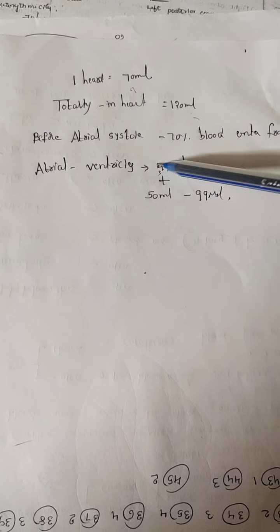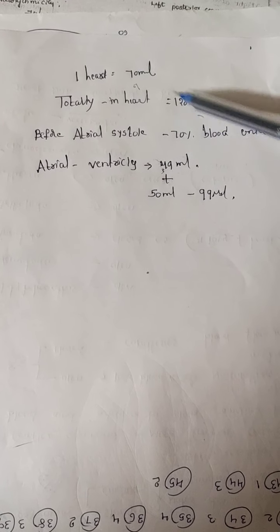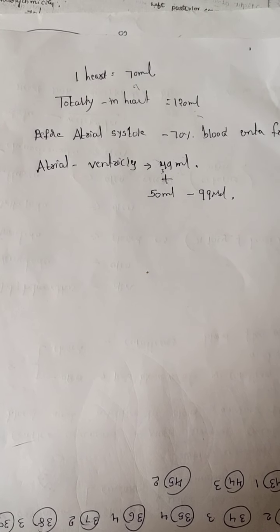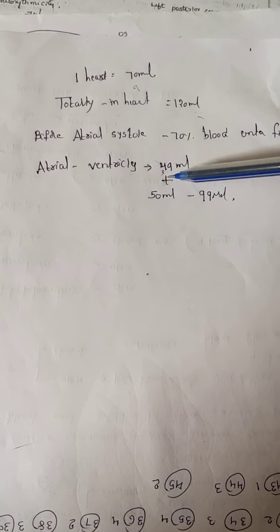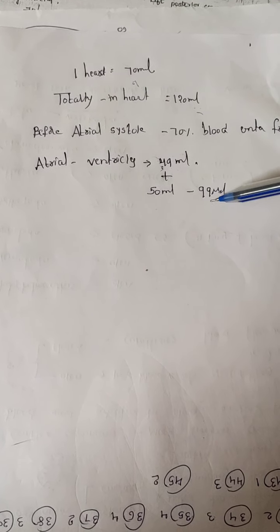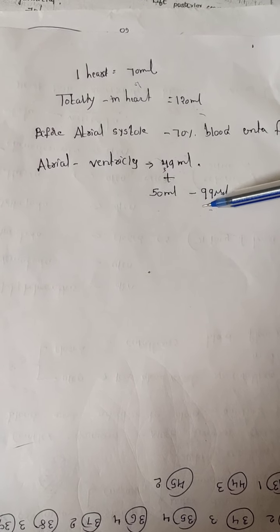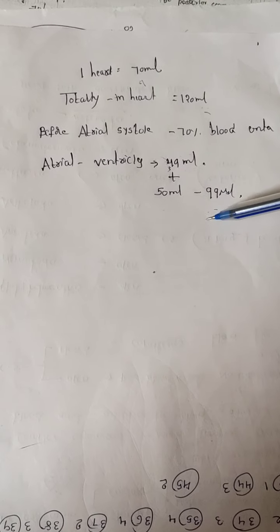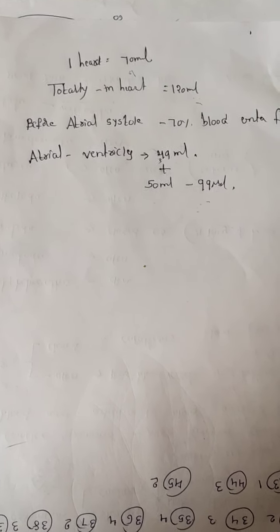That 70% means how much ml? 49 ml. Out of 120, 70 ml goes out of the heart. The remaining 50 is there. 49 plus 50, total how much ml? 99 ml. That's why at the time of cardiac diastole, 99 ml of blood is present in the ventricles.